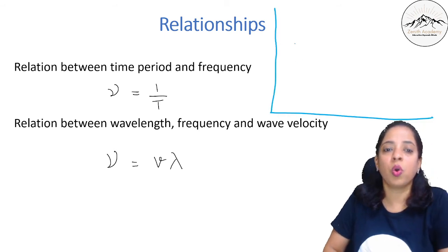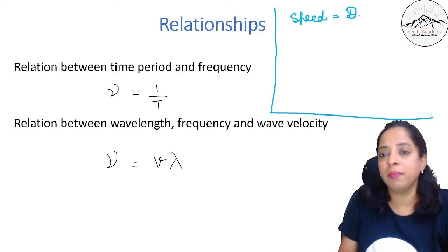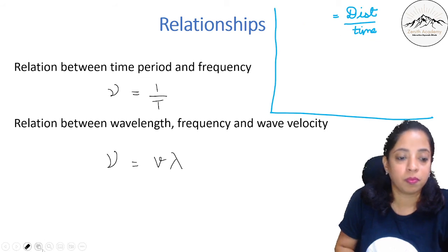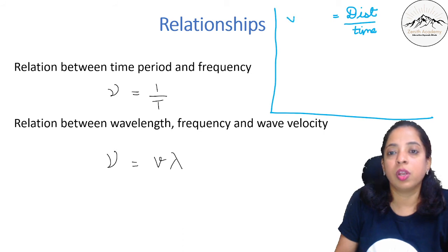Okay, we know what is speed. Speed is equal to distance by time, or we can say velocity is equal to distance by time. So I'll write velocity here better. So velocity is displacement or distance by time.